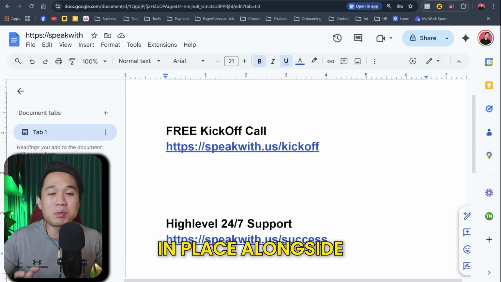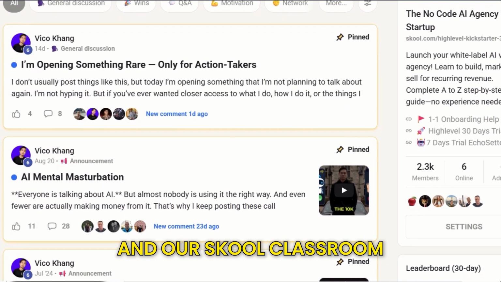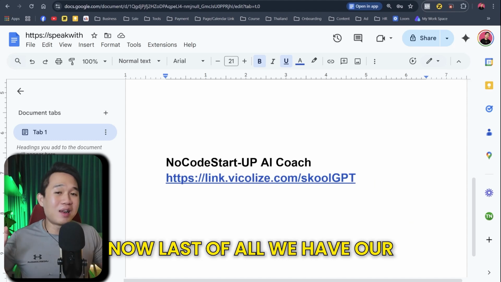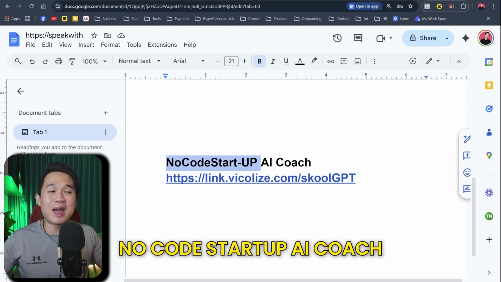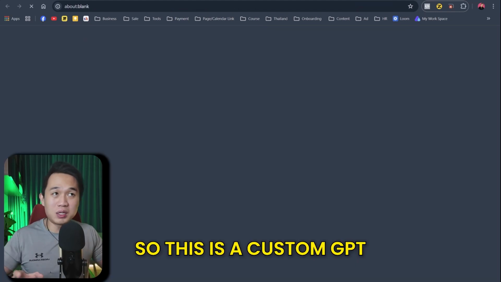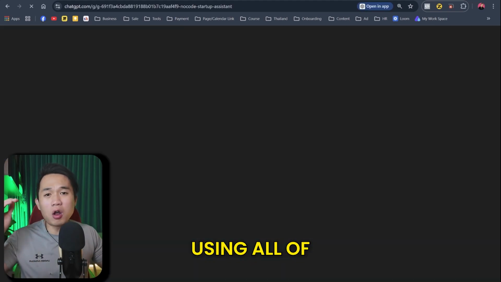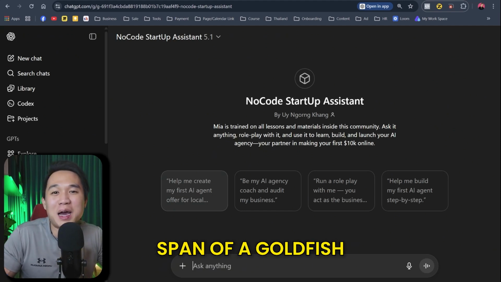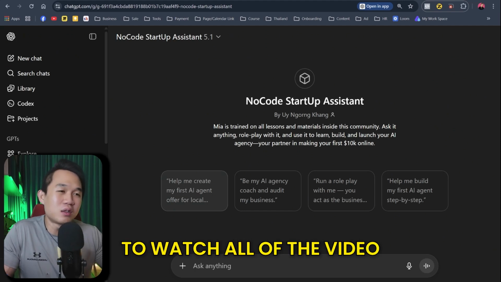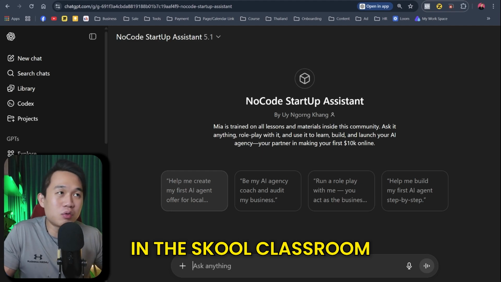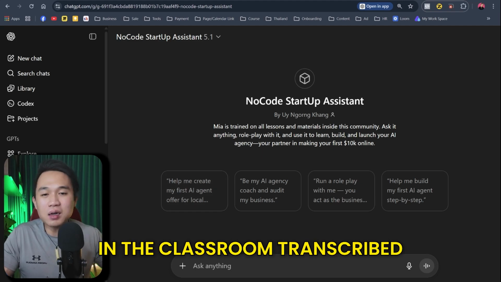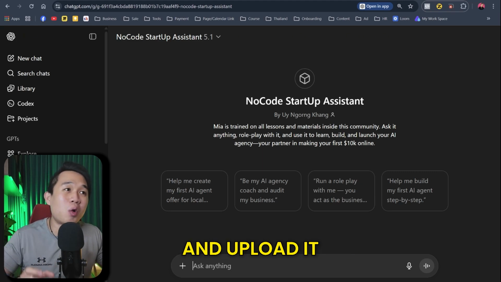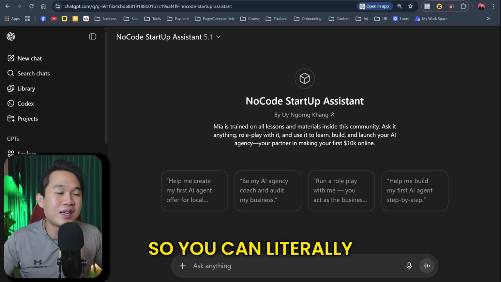So with all these tools in place alongside our Skool community and our Skool classroom, you guys should be doing pretty well at this stage. Now, last of all, we have our no-code startup AI coach. This is a custom GPT that I actually built from scratch using all of the knowledge base in the Skool classroom. If you're one of those people who have an attention span of a goldfish and you're too lazy to watch all of the videos in the Skool classroom, I have every video in the classroom transcribed word by word, page by page, module by module, and uploaded to this ChatGPT. So you can literally ask it anything.